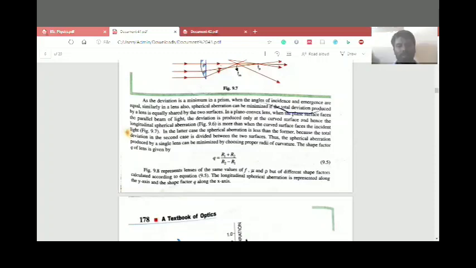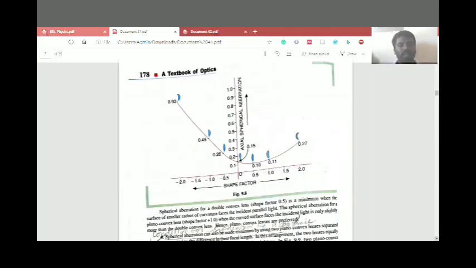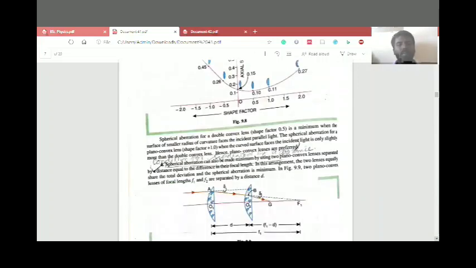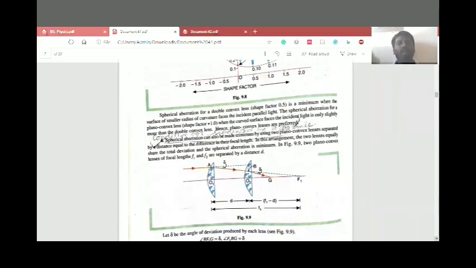Okay, so in the spherical aberration it is less. So here they are having a curvature. Okay, space factors. Then after, spherical aberration can also be minimized by the use of two plano-convex lenses. So first of all they are using a single plano-convex lens, and after that they are using two plano-convex lenses in order to reduce the spherical aberration.